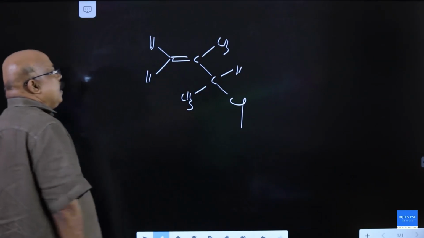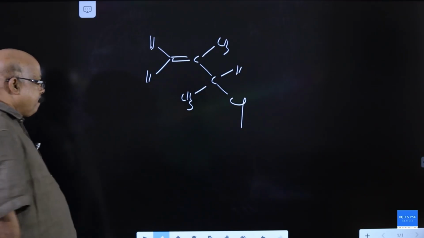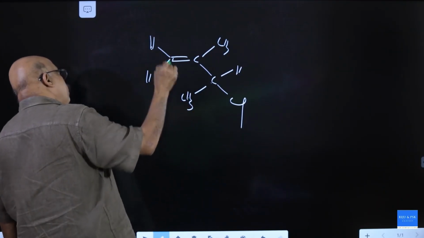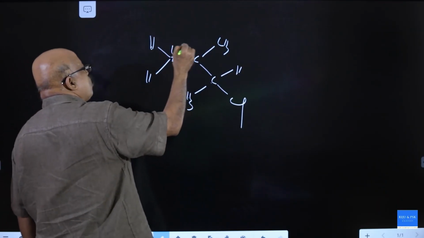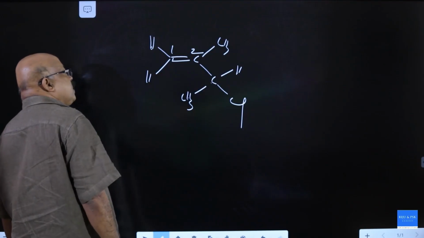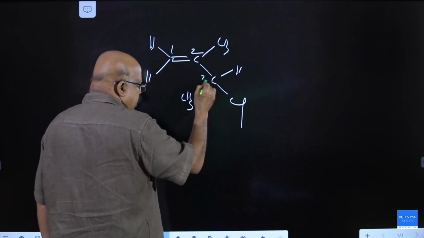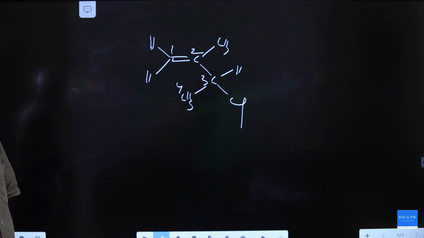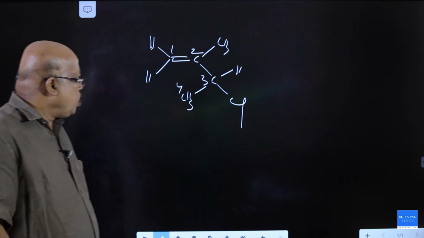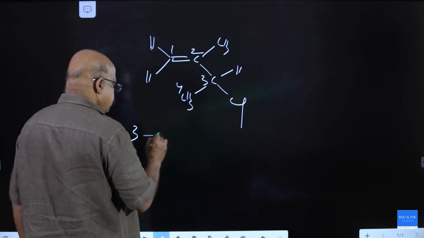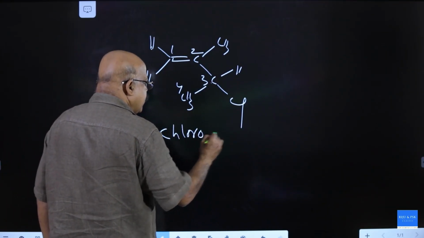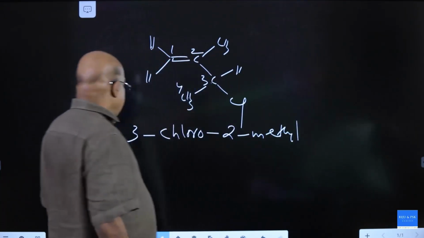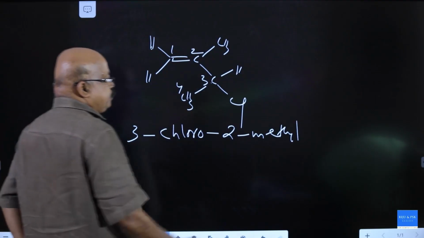This is a double bonded system. Parent chain has 1, 2, 3, 4 carbons. Since the double bond is at the terminal carbon, this should be the first carbon. Numbering is done in this way. 1, 2, 3, 4. Its name is 3-chloro. The third carbon atom has chlorine. 3-chloro, 2-methyl.